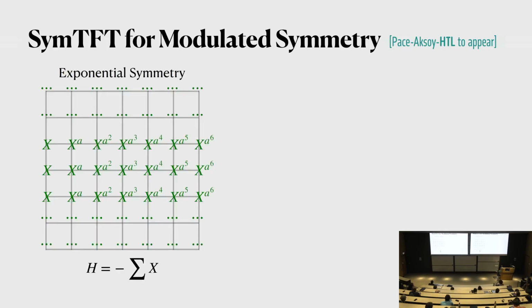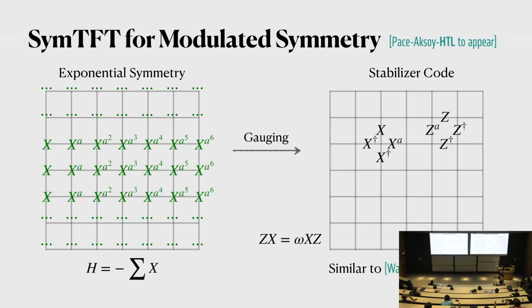Let's talk about the exponential symmetries that we started with, and what the symmetry TFT for that is. The idea is to start with the paramagnetic phase, and then imagine that on top of the system there is an exponential symmetry, which is an extension of 1+1D symmetries to 2+1D. In this case, the symmetry is uniform in the y direction, but it can have modulations in the x direction. If we start with this, we can gauge the symmetry. Then we get a stabilizer code.